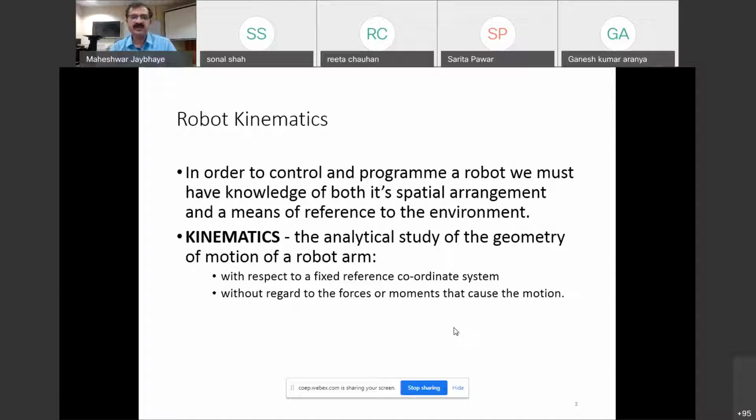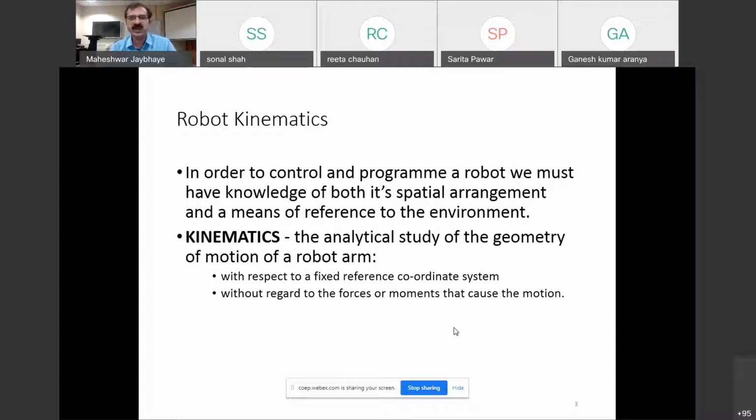So this kinematics is the analytical study of the geometry of motions of the robot arm with respect to a fixed reference coordinate system and without regard to forces or moments that cause the motion. So at the kinematic level, we are not going to bother about the forces which are exerted on the robot link or structure.